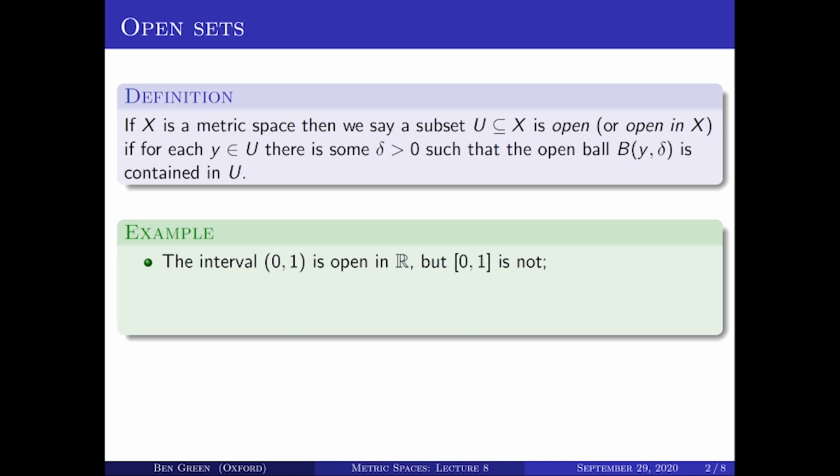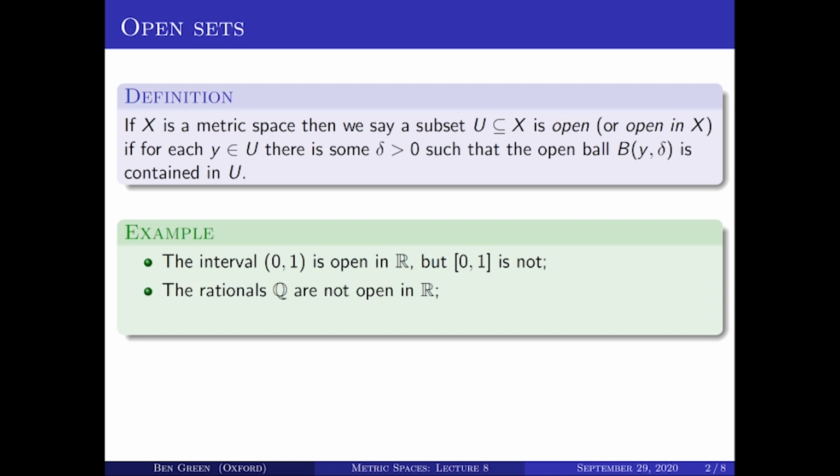So let's give some examples. What we normally term the open interval, open (0, 1), is an open set in R. And that's because if you take any point x that's strictly between 0 and 1, there will be some little interval of width delta about x, which is also contained in (0, 1). You can always fit such an interval in, and therefore open (0, 1) is an open set. But the closed interval [0, 1] is not. And that's because, for instance, there's no open ball centered on the point 0 that lies entirely within that set. Every such open ball contains negative numbers.